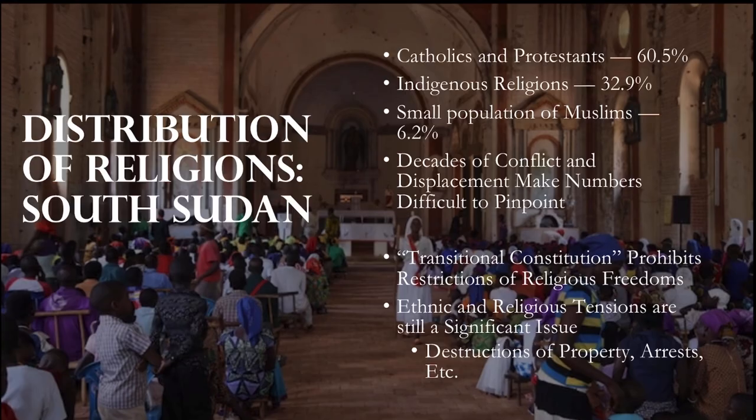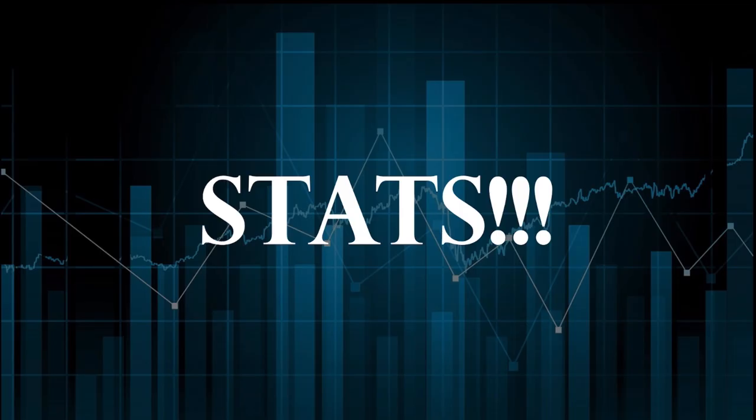With Sudan, on the other hand, there is a much higher presence of more Western religions in addition to indigenous religions. Another important thing to note is the different impact religion has had on South Sudan, a major cause for conflict over the years. In the present day, South Sudan has a transitional constitution to assist with this issue. However, violence on the basis of religion is still a common threat in South Sudan, even if it's not as prevalent. This violence includes destruction of property, arrests, and even more.